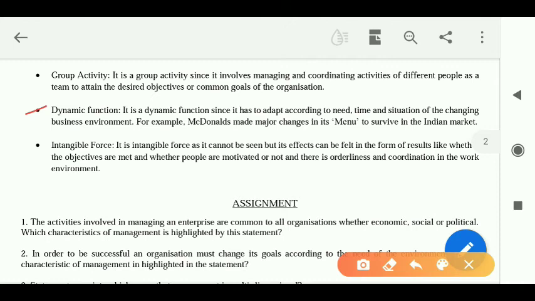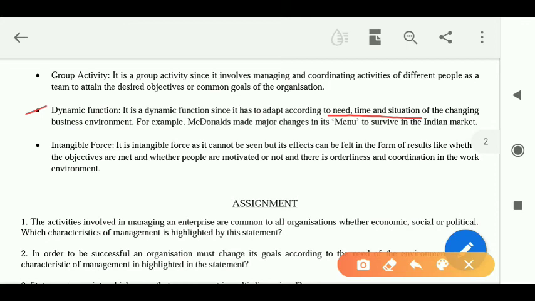Each and every organization made a change somewhere in their process, isn't it? Why? In order to tackle the changes made in the external environment. And that is why management is called a dynamic function, because it adapts according to the need, time and situation. If there is a need, according to the situation, the management has to make certain changes in itself.